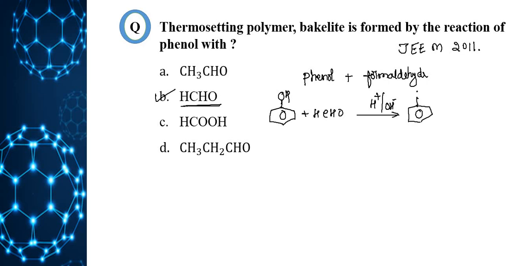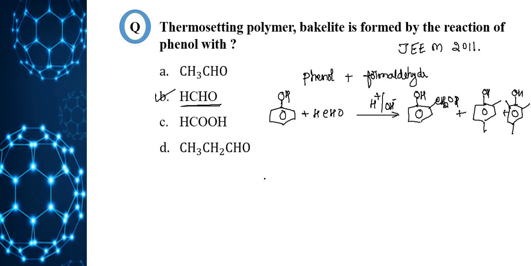So here OH, CH2OH, plus OH with CH2OH, and one more type with CH2OH groups at several positions. So these are the different kinds of products. So it will give ortho or para hydroxymethylphenol, which further forms Novolac.